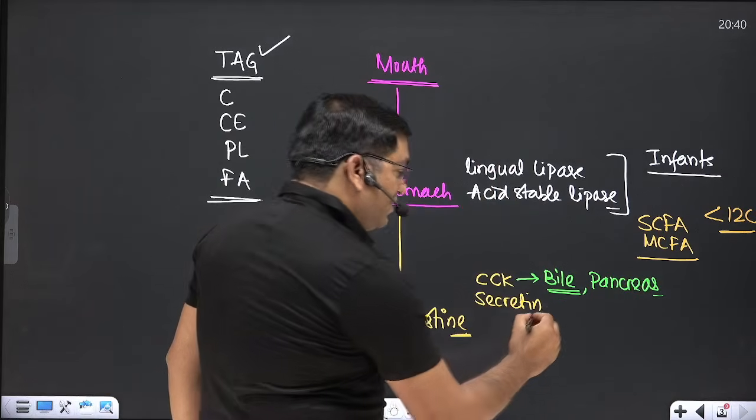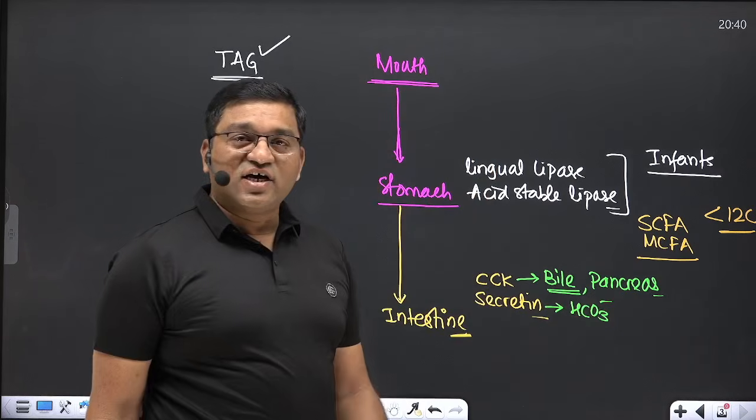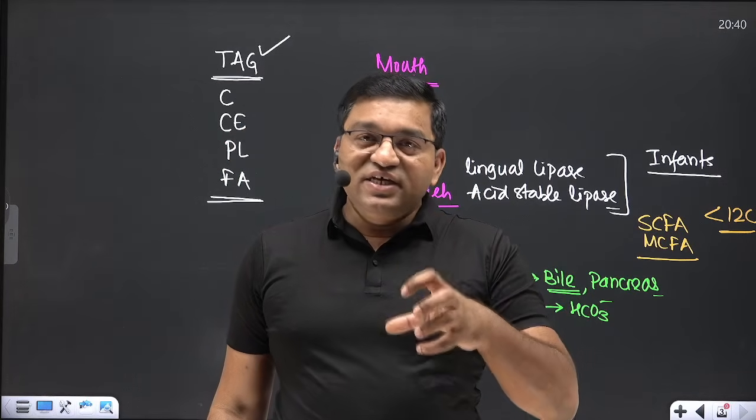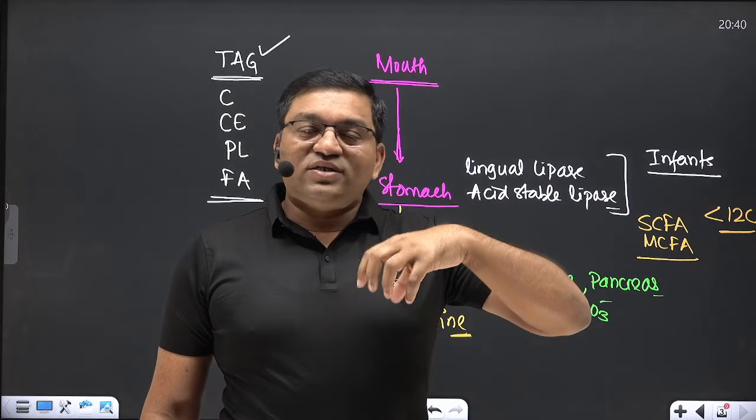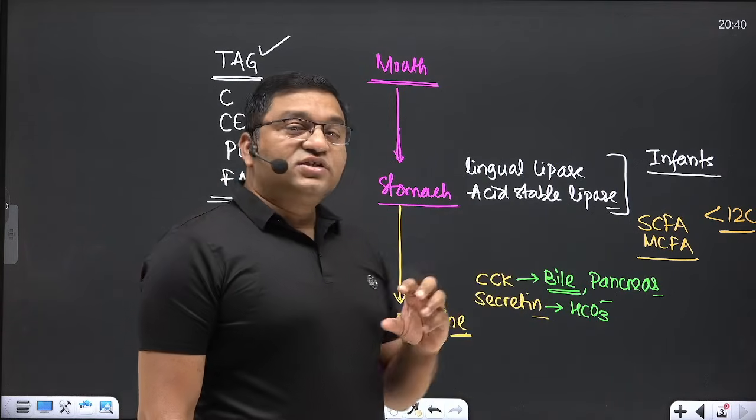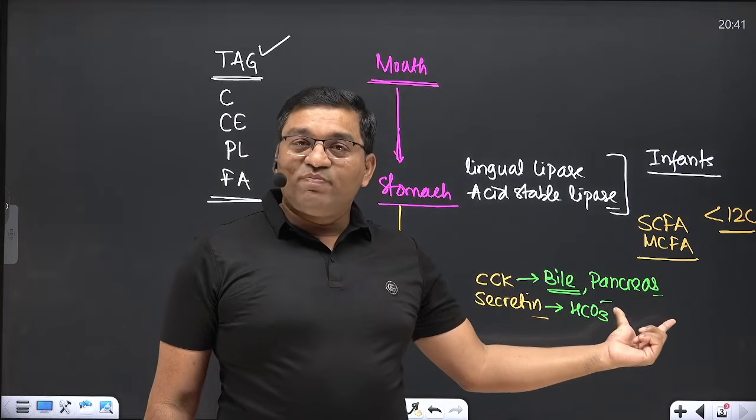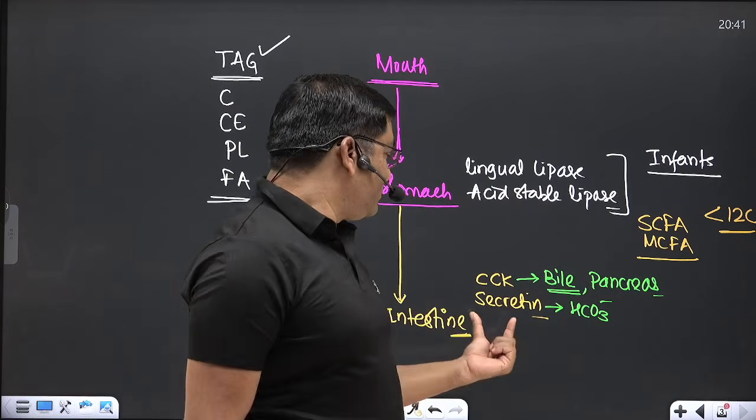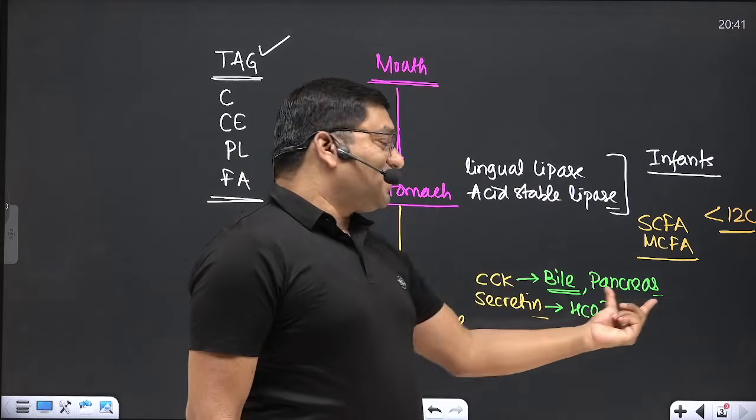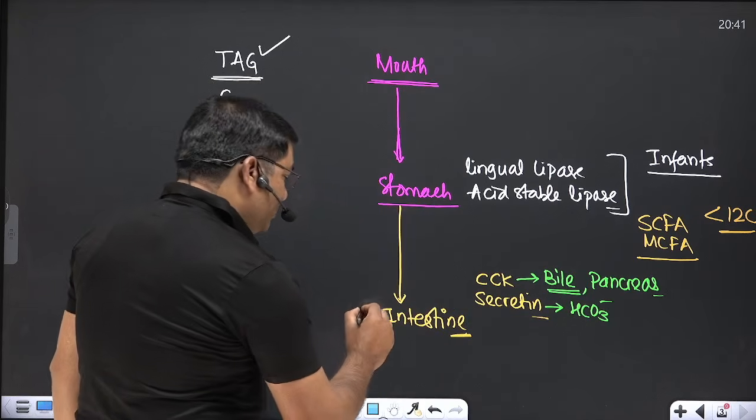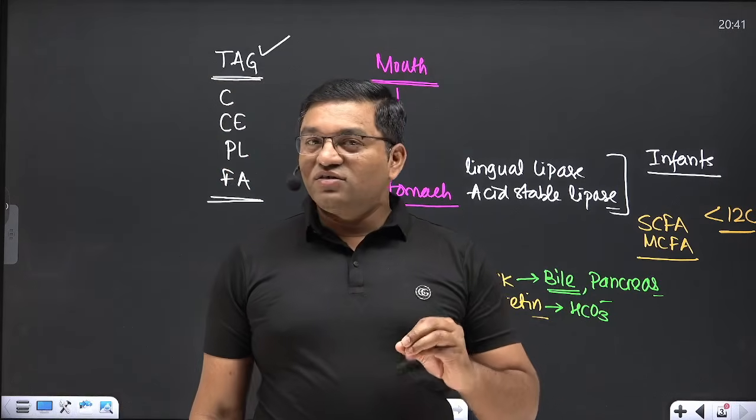Secretin stimulates the secretion of bicarbonate and neutralizes the acidic pH of the chyme. Chyme means food bolus. After the stomach, it reaches the duodenum. When it reaches the duodenum, there is release of bile and pancreatic enzymes, specifically the pancreatic lipase, because of cholecystokinin, and secretin releases the bicarbonate and neutralizes the acidic pH, which is important for the action of pancreatic lipase. So the digestion principally occurs in the intestine.